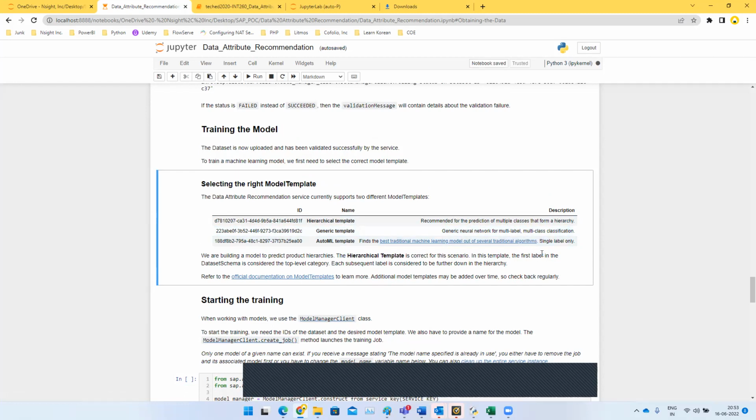And since in our output we would be requiring only a single label, we would be going with the AutoML template. And for training our model, we would have to pass in the model ID, and this is the model ID that we will be passing.